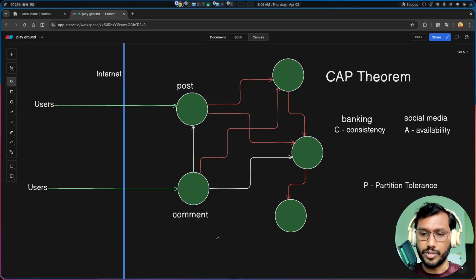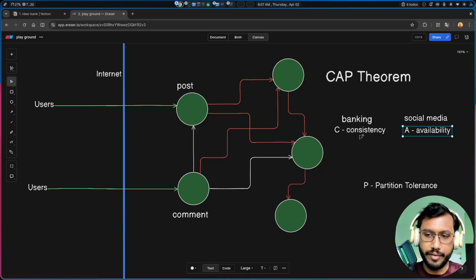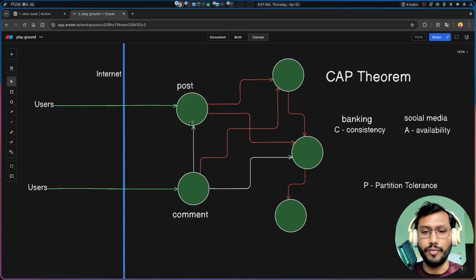That doesn't cause a disastrous effect, which it would in the case of banking. If the user sees a little while later that the number of comments is not 3, it's 4, for example, then that doesn't make a difference. So we choose availability over consistency. We want the system to be always available. The user should be able to always comment. Later on we can reconcile them and show the actual data.